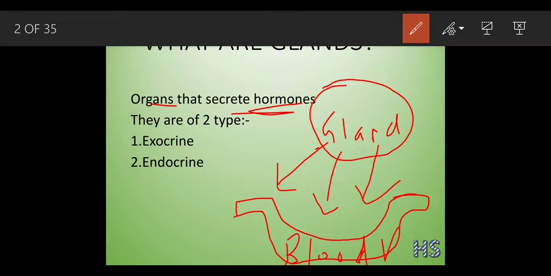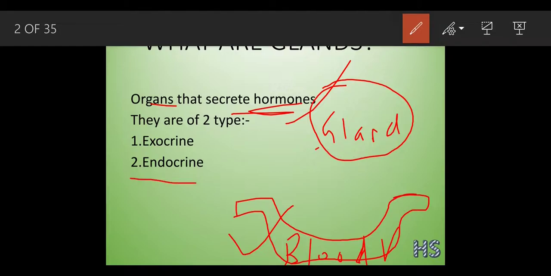You can see this part very well: this is a gland and this is a blood vessel, and there is no link between them. That is why the endocrine system is called the ductless gland. They secrete the hormones, but they do not travel through ducts. They get poured directly into the blood, and from there they can work on their target organs.